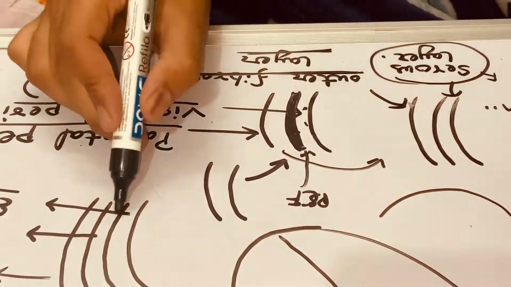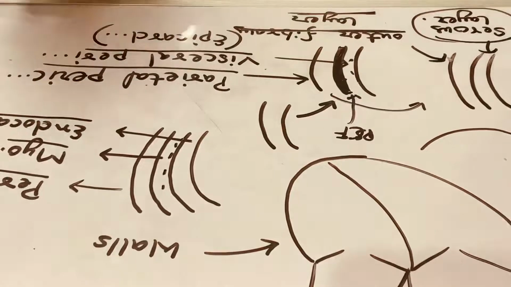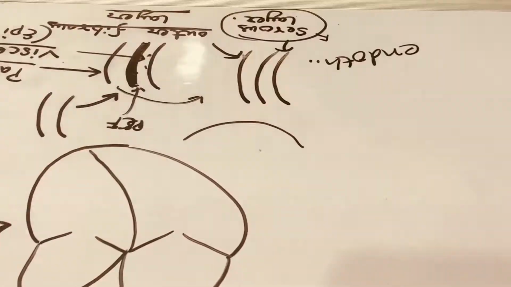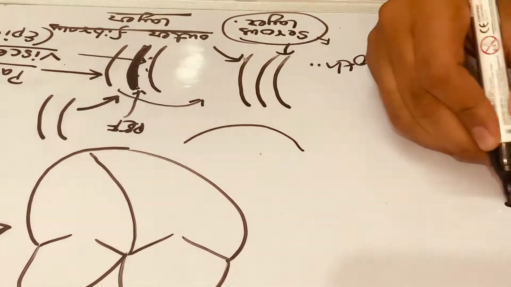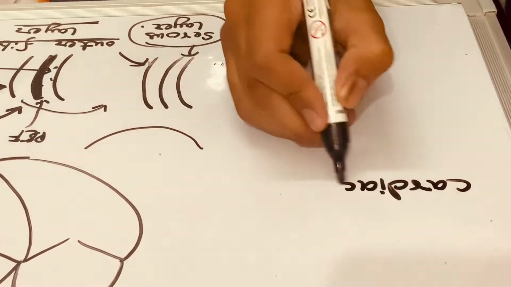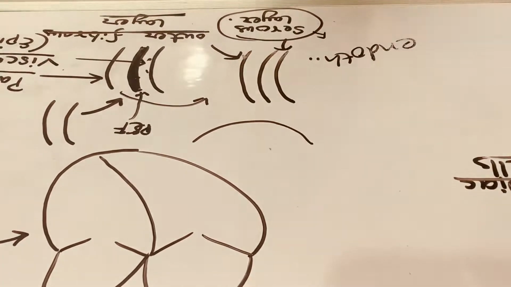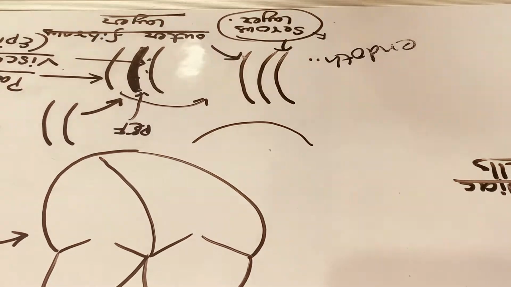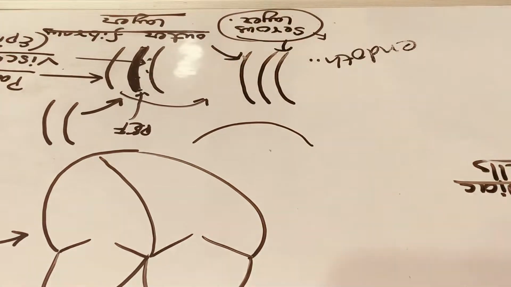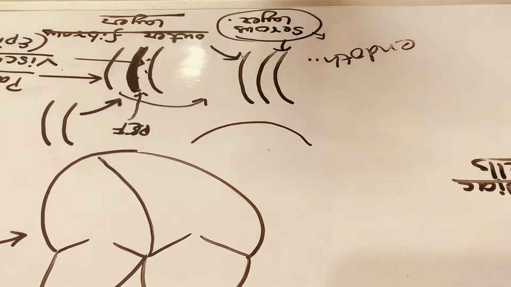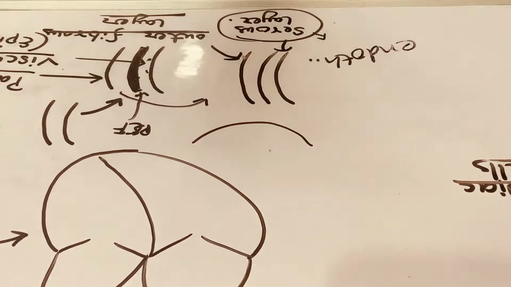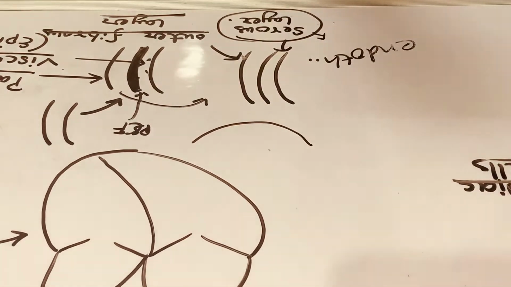Now what is this myocardium? This myocardium contains certain cardiac cells. Which cells? Cardiac cells. These cardiac cells are responsible for the pumping action, for pumping the blood throughout the heart. Now these cardiac cells or fibers, or we can say cardiac tissue, are present in the myocardium.